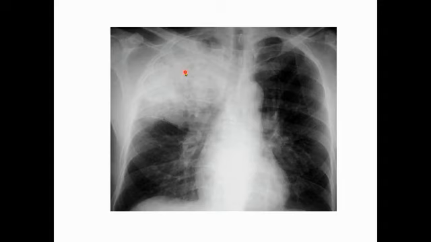So trachea will be in central position and cardiac shadow will be in normal position. So these are the features of consolidation, that is whitish opacity, there is air bronchogram, and there will be no shifting of the trachea and cardiac shadow, that is there is no shifting of mediastinum.